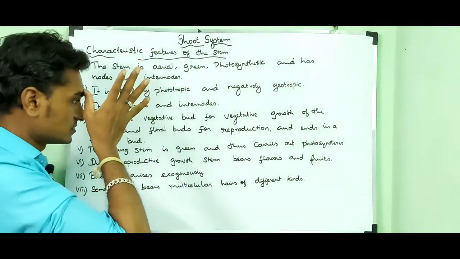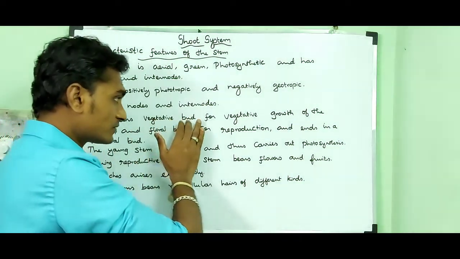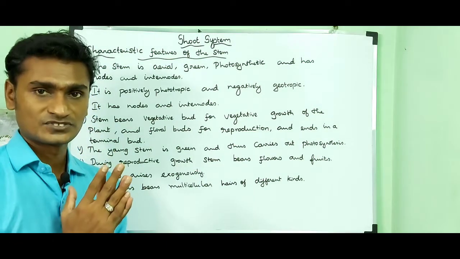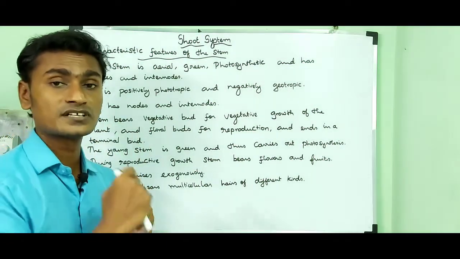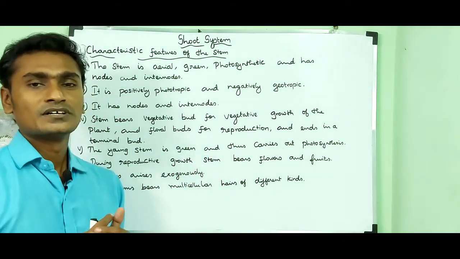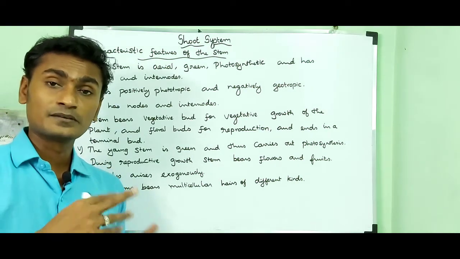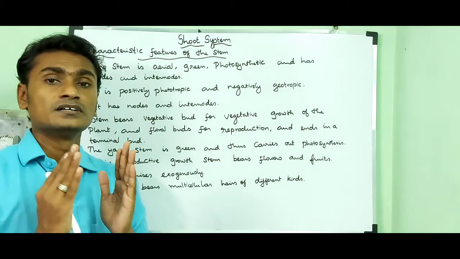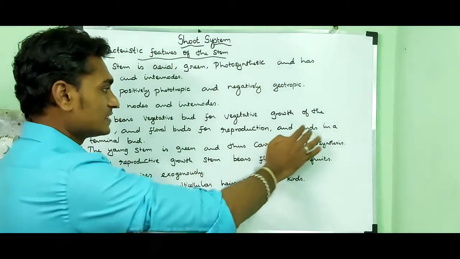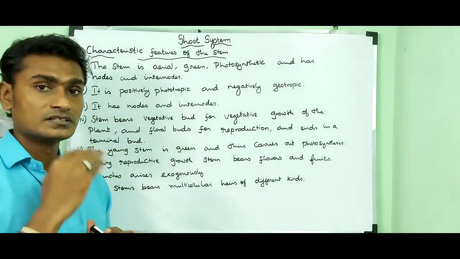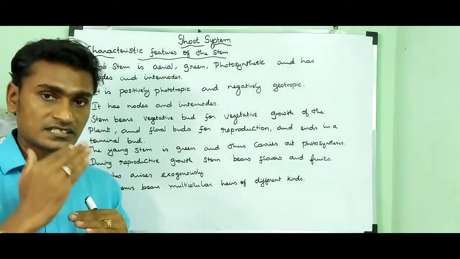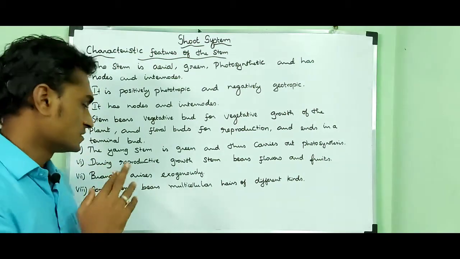Nodes will definitely be present. Then the stem bears vegetative buds for vegetative growth of the plant. A vegetative bud can give rise to leaves. And floral buds are for reproduction. Floral buds give rise to flowers, which can become fruits. The reproductive structure of a plant means the flower. And the stem ends in the terminal bud. This bud is present at the top of the plant, and that bud is called the terminal bud.